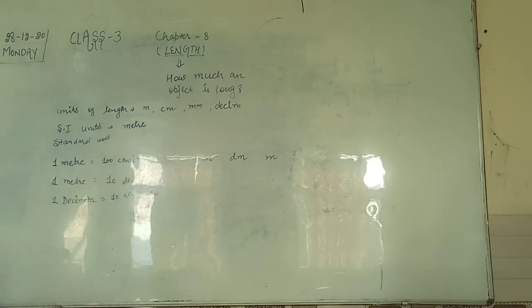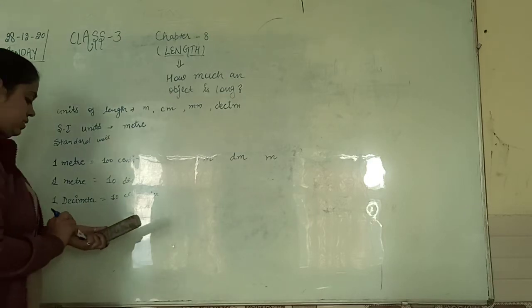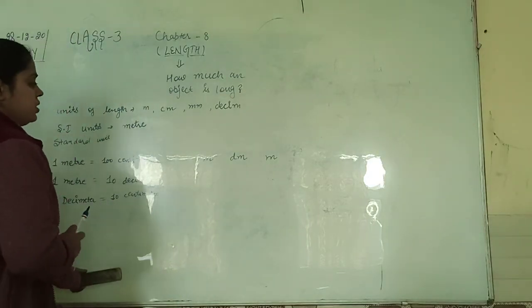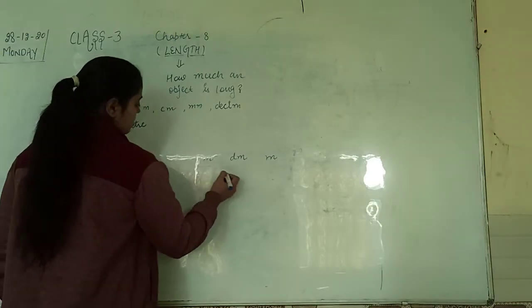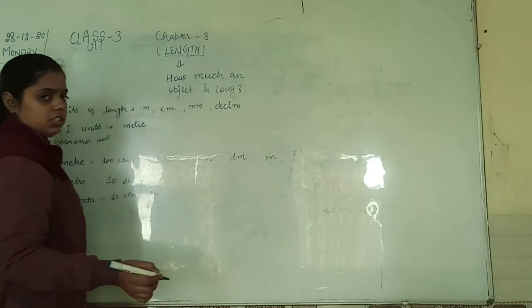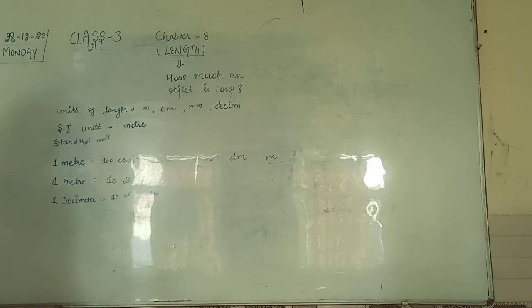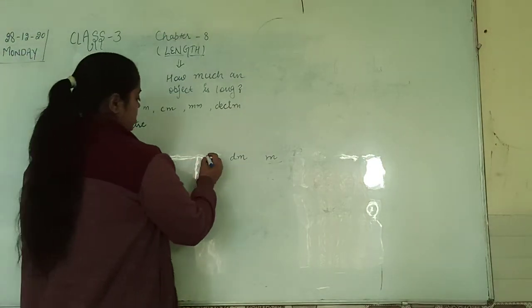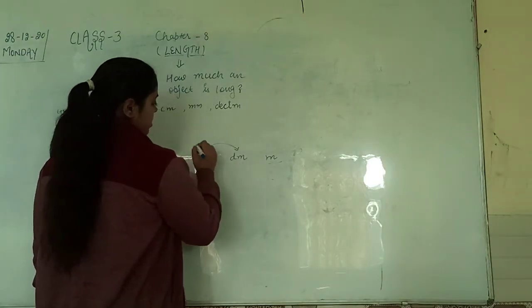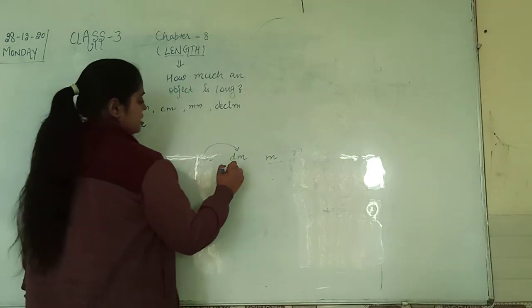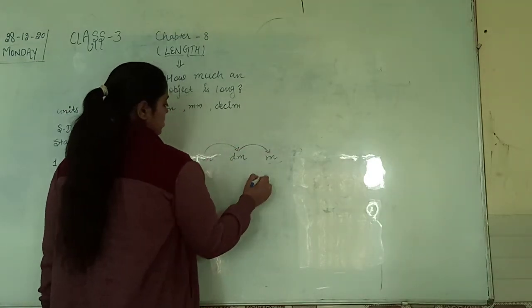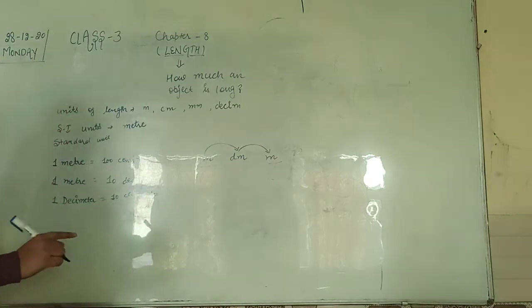From all these three, the smaller one is centimeter and the bigger one is meter, right? Now come to this, centimeter to decimeter and decimeter to meter.